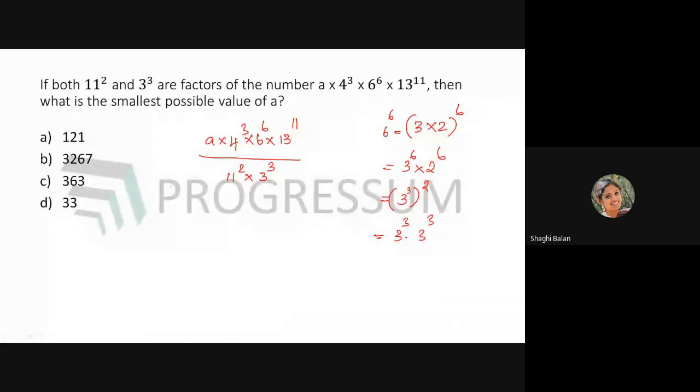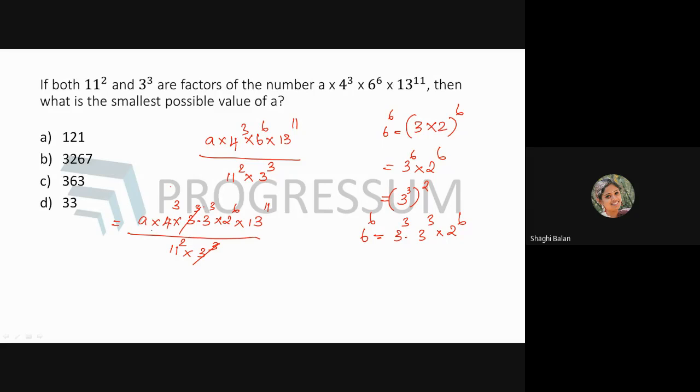So 6 raised to 6 is 3 cube into 3 cube into 2 raised to 6. Rewriting it, you get a into 4 cube into 3 power 3 into 3 power 3 into 2 power 6 into 13 power 1 divided by 11 square into 3 cube. Now you can cancel out one 3 cube.